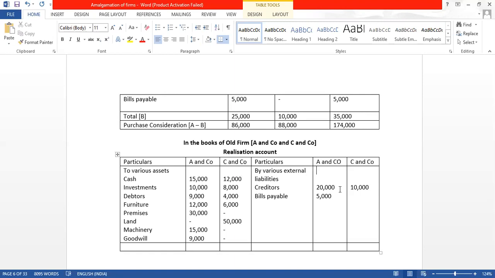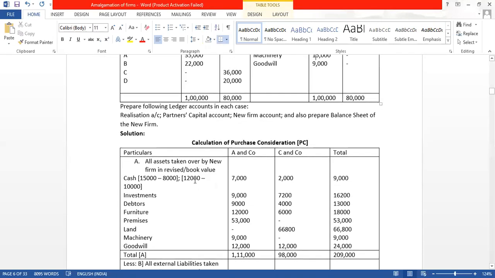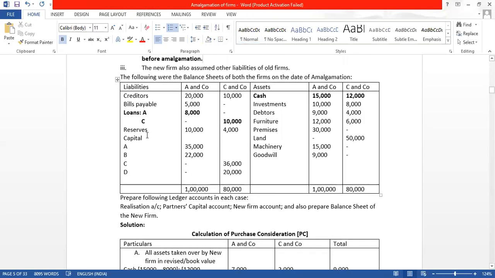और यहाँ पे हमने लोन को पे कर दिया है, बट व्हेन वी आर राइटिंग हियर वी विल ऑल्सो राइट अबाउट द लोन। यहाँ पे लिखते वक्त what we can do, we can also, because we have taken the full cash in the credit side, I will write one more thing, that is loan of A and C. A ka 8,000, C ka 10,000.